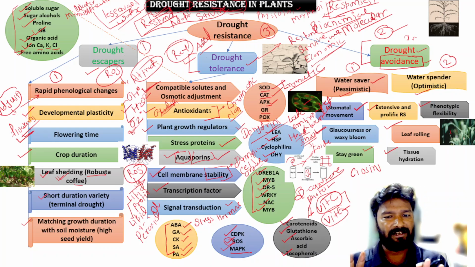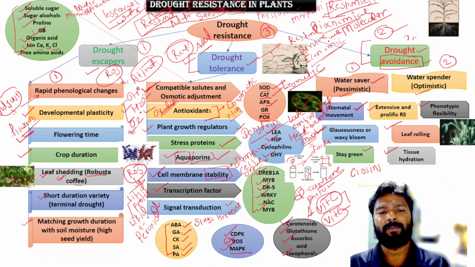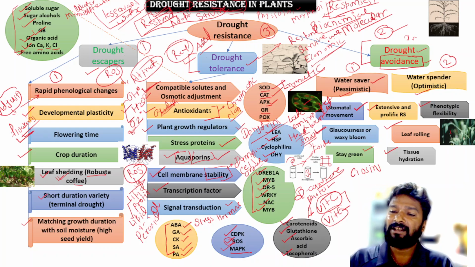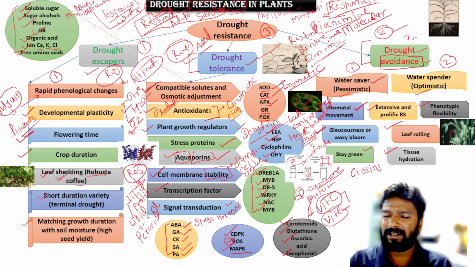We have discussed three types of mechanisms or three types of plants: drought escapers, tolerance, and avoidance, and they have different mechanisms. Drought escapers complete their life cycle before the drought. Drought avoidance plants already have certain mechanisms, so they can avoid the drought. But drought tolerant plants do not have such mechanisms; they develop them under drought stress, like compatible solutes, antioxidants, and stress proteins, by which they make themselves tolerant. So this is about drought resistance in plants.